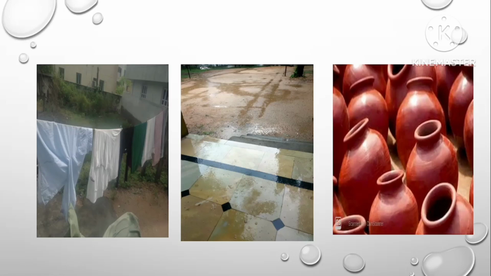Have you ever wondered how wet clothes dry, or how the wet areas after a rainy season become dry after some time, or how the pot water becomes cold after some time? Yes, for all these, the reason is evaporation. Today we will discuss evaporation.